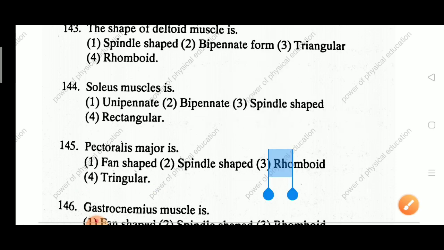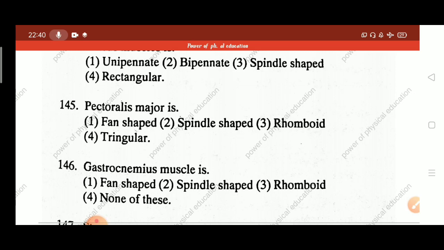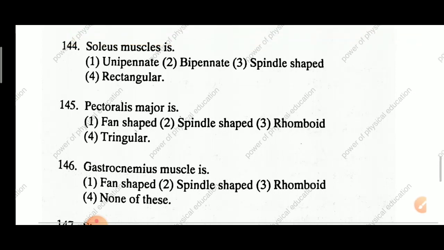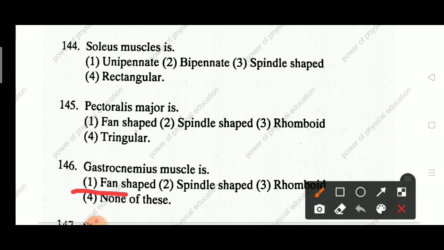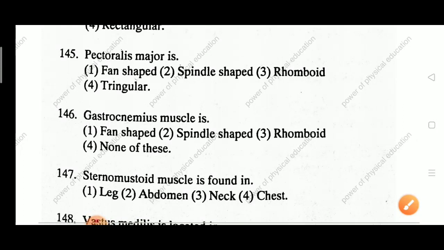Next 146 question. Gastrocnemius muscle is fan shaped, spindle shaped, rhomboid, none of this. Answer is fan shaped. Next question. Sternomastoid muscle is found in leg, abdomen, neck, chest.